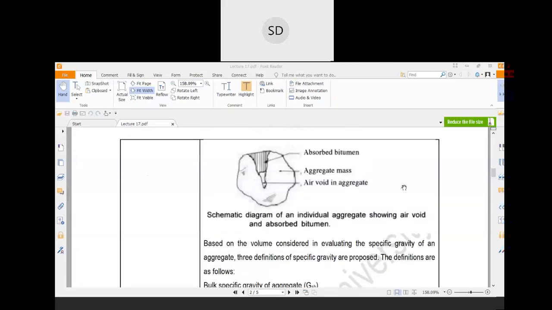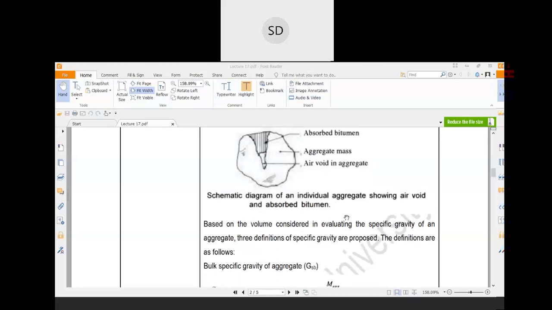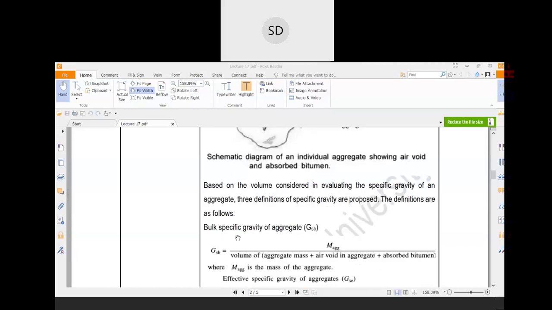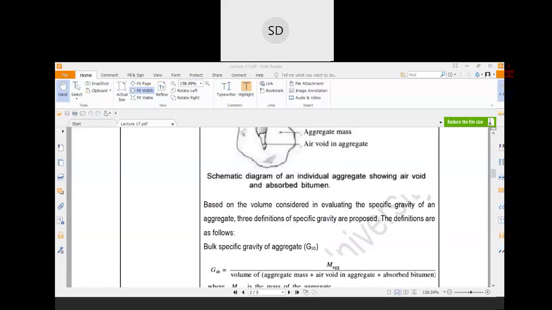So based on this consideration, that is the phase diagram, the volumes considered in bituminous mixes are of different types, and based on the different volumes, different specific gravities have been defined. So the first one is bulk specific gravity of aggregate. Just remember this is the bulk specific gravity of the aggregate, Gsb.